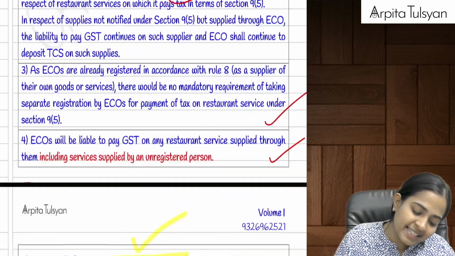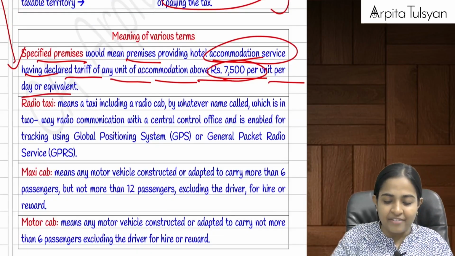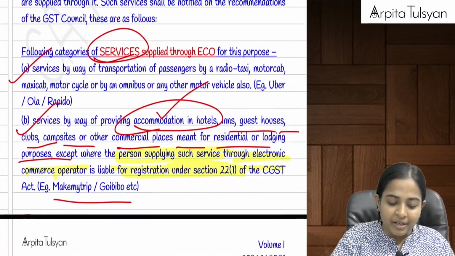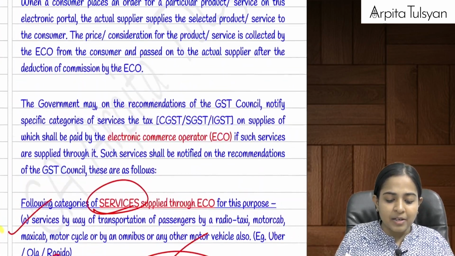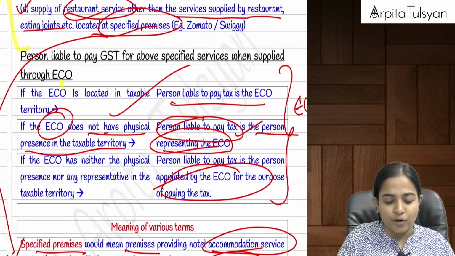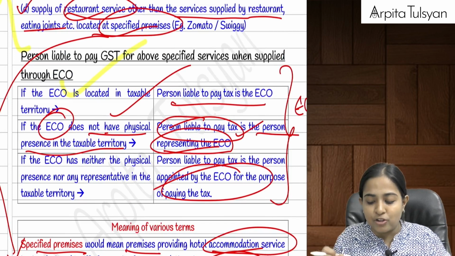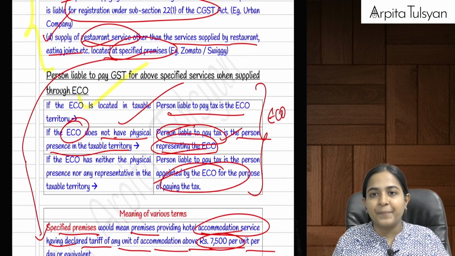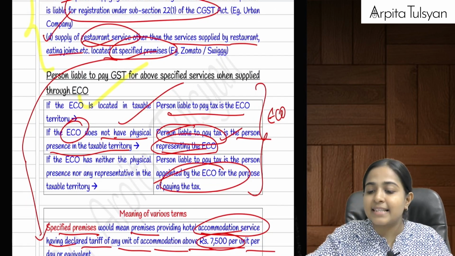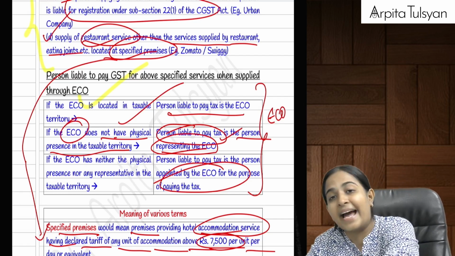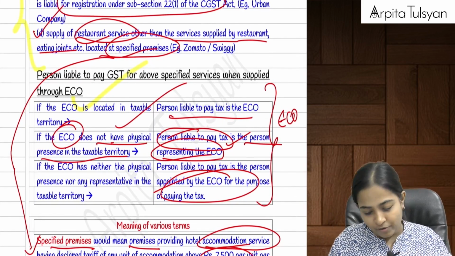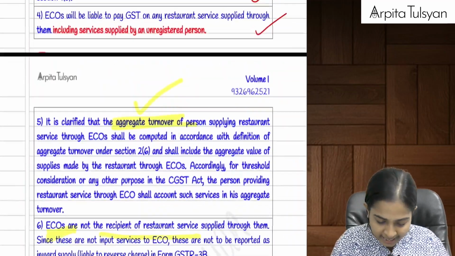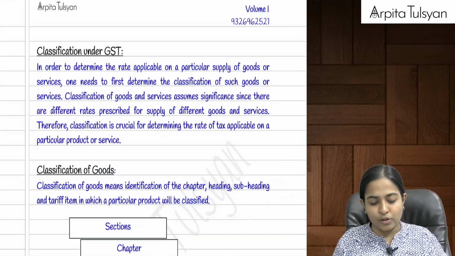Yes, so these were some clarifications that were given. Anyway, what you are required to remember here specifically is these 4 pointers and the person who is liable to pay the taxes in case of e-commerce operator. This needs to be remembered specifically. Are you clear till here? Yes, this was all about your section number 9(5), that is your e-commerce operator. 9(3), 9(4) reverse charge mechanism, that we have already completed. 9(5) is about e-commerce operator, that also we have completed.